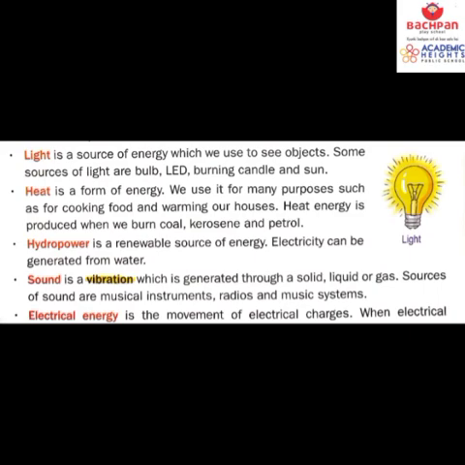Appliances that we use in our home, like the washing machine, geysers, tube light, bulb, fan, heaters, they all work with electricity. So the energy produced is known as electrical energy.